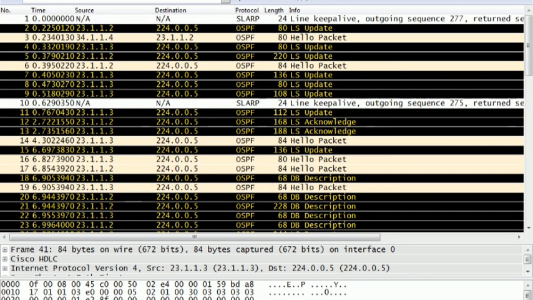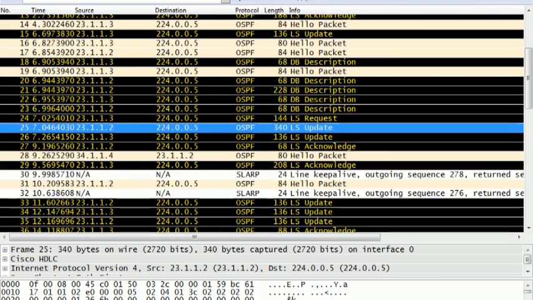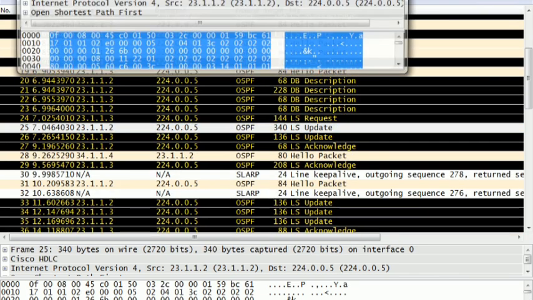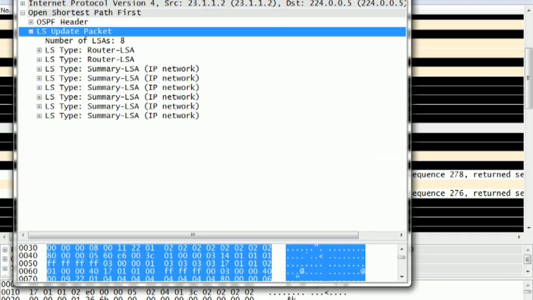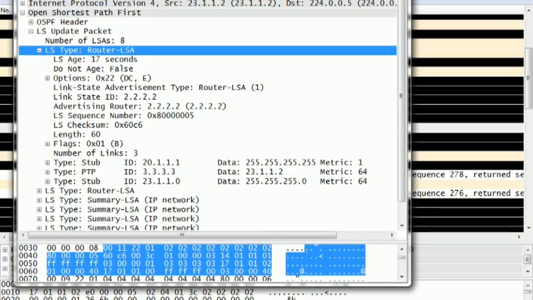This LS update packet is generated by 23.1.2. Let me open it. The router LSA is generated by 2222.